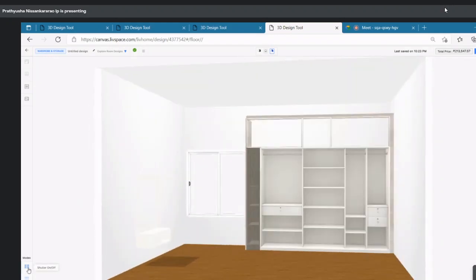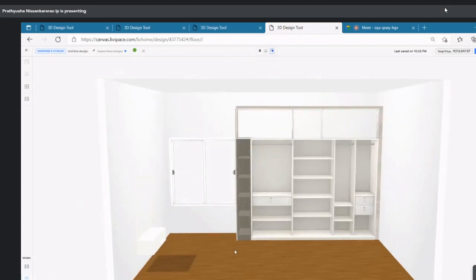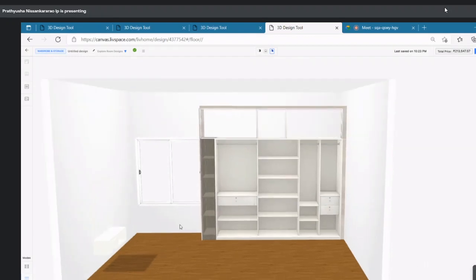Coming to this, this is the internal part of the wardrobe carcass. There are totally 3 drawers in it, and there are shelves. If you need any more shelves, we can customize that also.